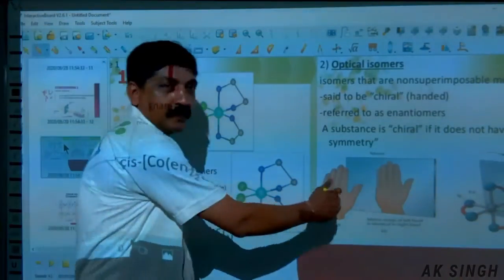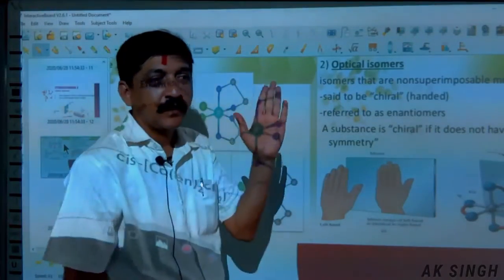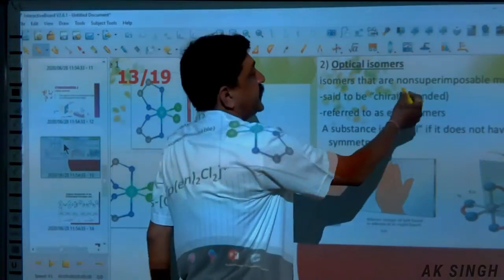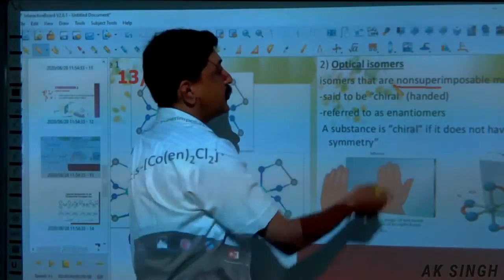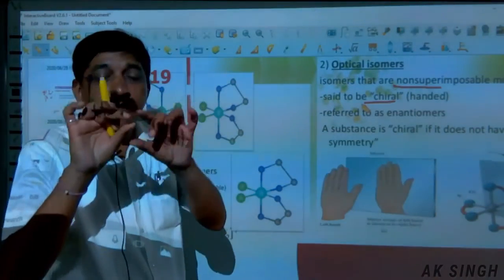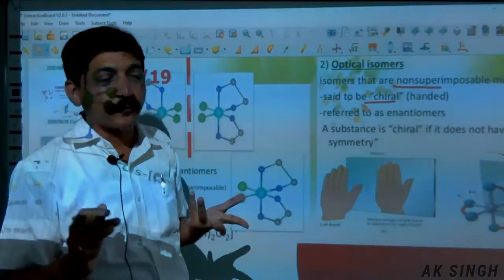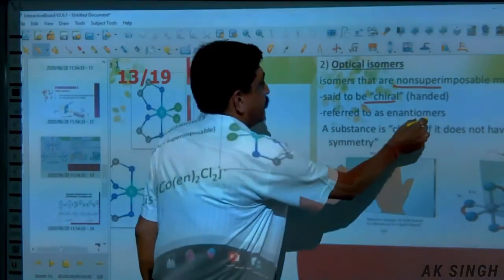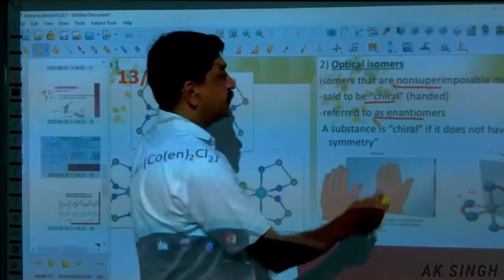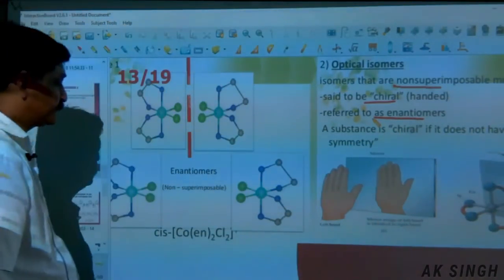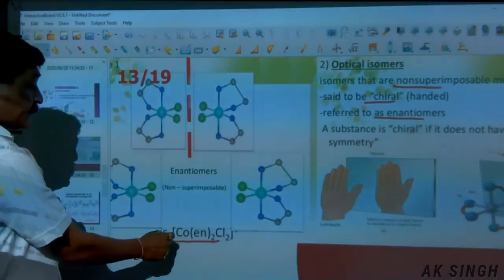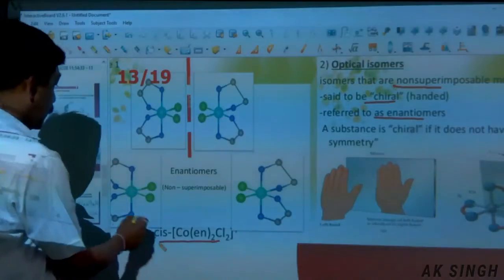All of this is a known figure. Just see the mirror image of this. Now, isomers that are non-superimposable mirror images are called chiral. In organic chemistry, a chiral carbon is a carbon attached to 4 different groups. Enantiomers: the substance is chiral and does not have symmetry. Now let's take this example, the cis part, non-superimposable.